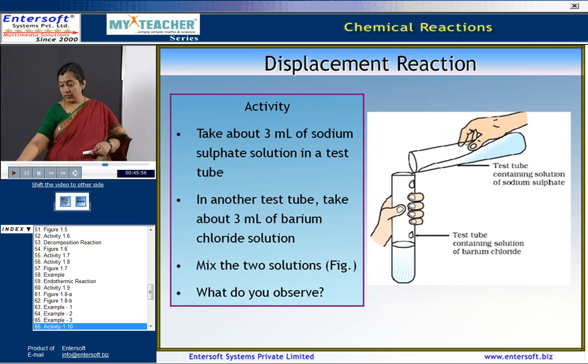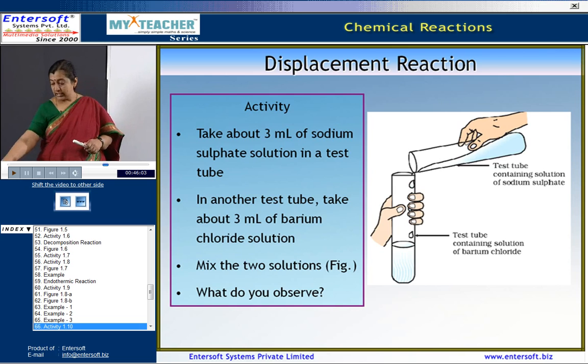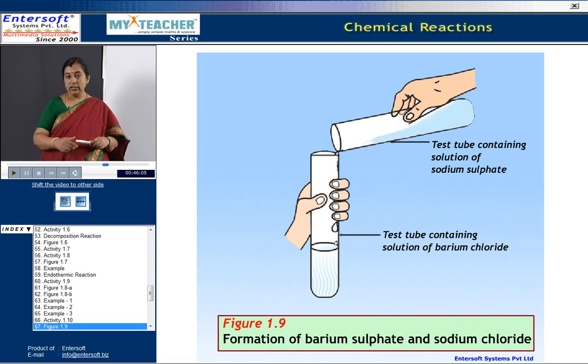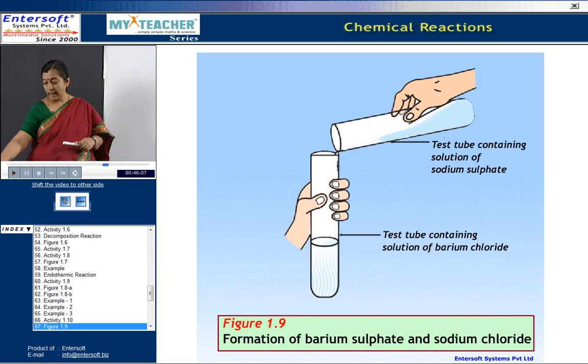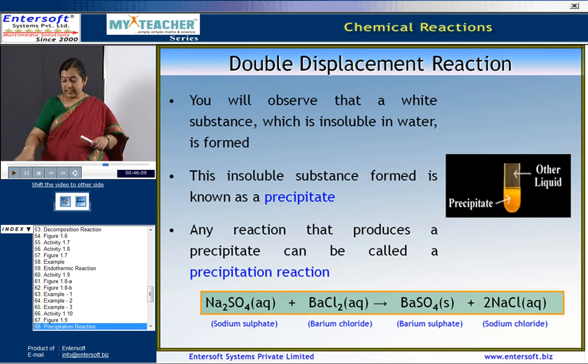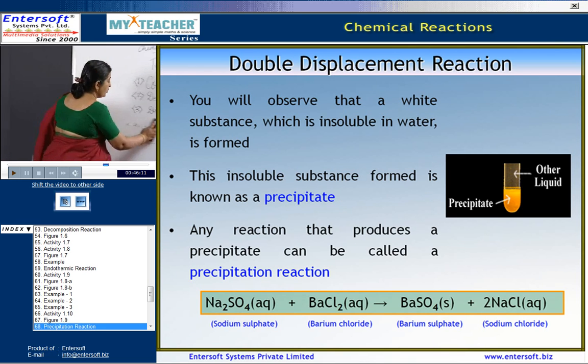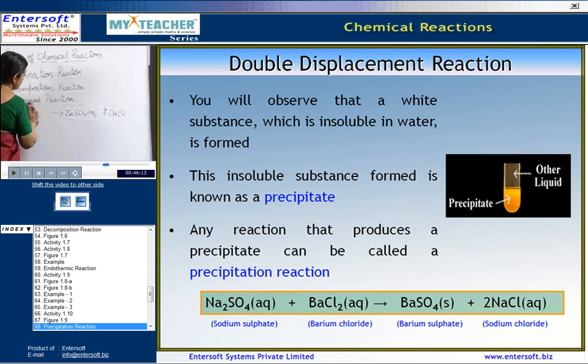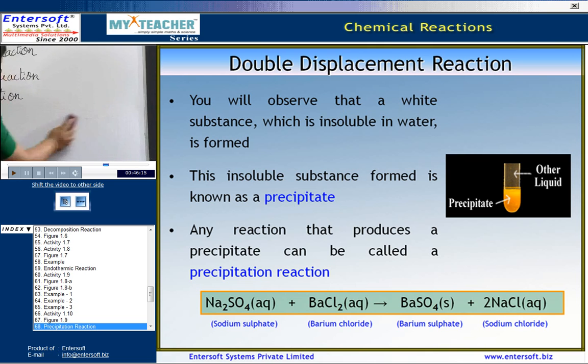Now, coming to the formation of barium sulfate and sodium chloride, these reactions also undergo displacement. Now, let us consider the last type of chemical reaction, that is, double displacement reaction.